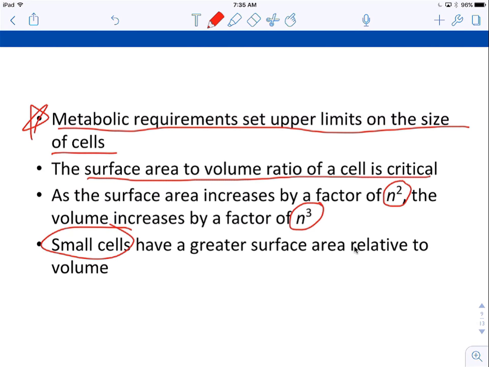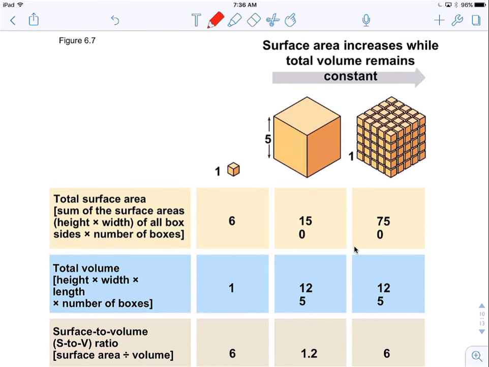All right. Smaller cells are more ideal. They have a greater surface area relative to volume ratio, and they can feed the contents of the cell and get rid of wastes much more efficiently. So look here a little bit, excuse me. We want to have a high surface area to volume ratio, closer to 6. If we get 1.2, it's just not enough of a ratio in order to serve the area of the cell. So smaller cells are better.